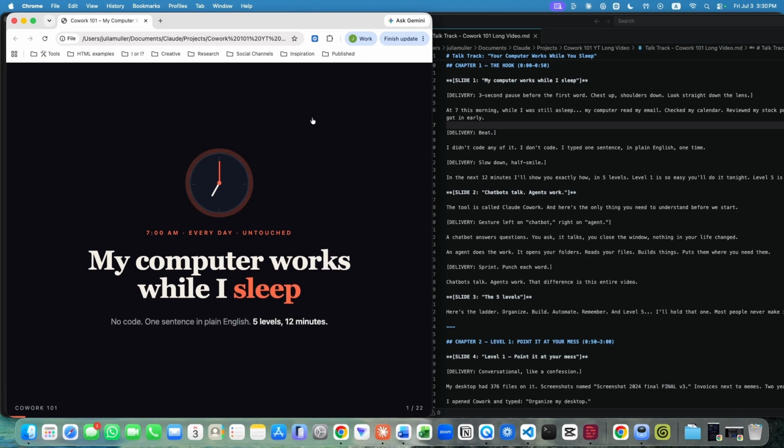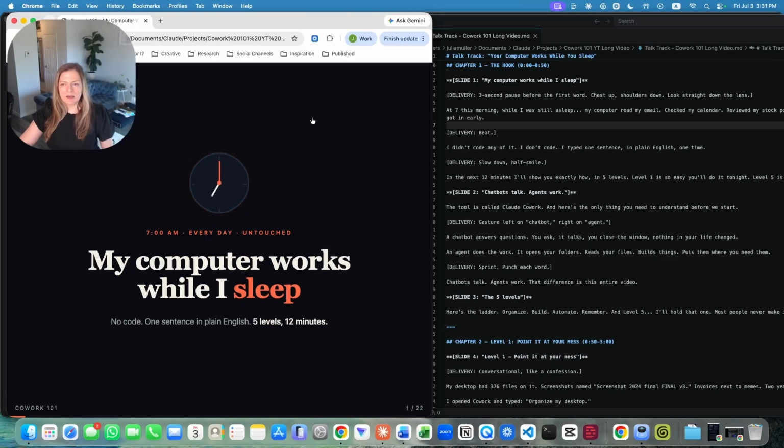So as I go through, I can also say I didn't code any of it. I don't code. I typed one sentence in plain English one time. So it's telling in plain English, it's delivering in a style that I prefer. In my founder voice, it's delivering the information that I put together. First as a draft, I put it through Claude skills that were the content coach skill. It is also a skill that I trained Claude on my brand voice on purpose.